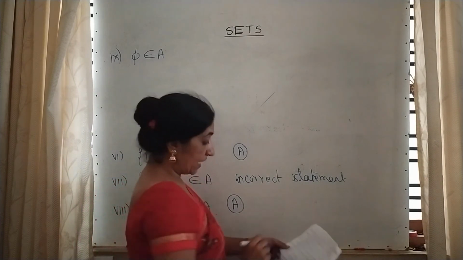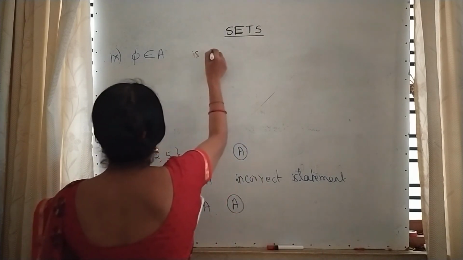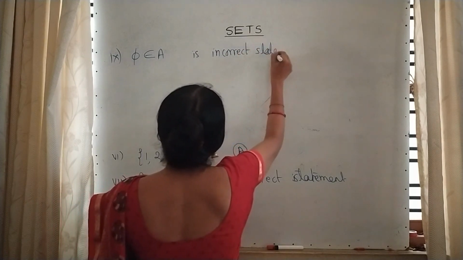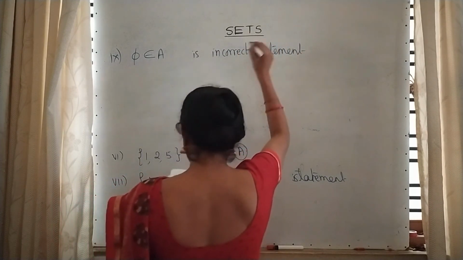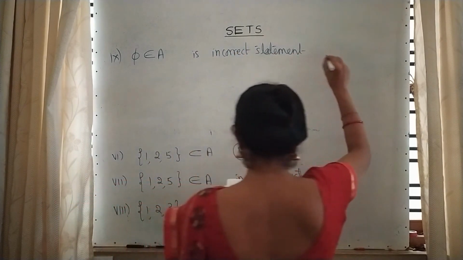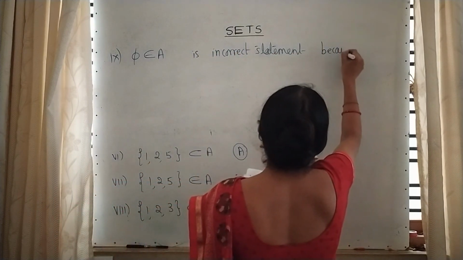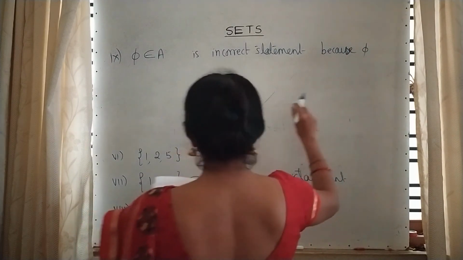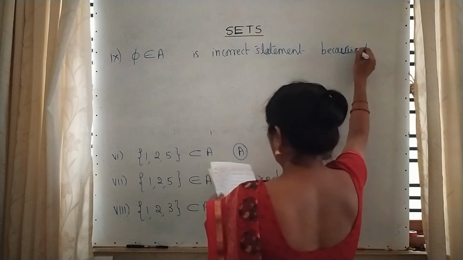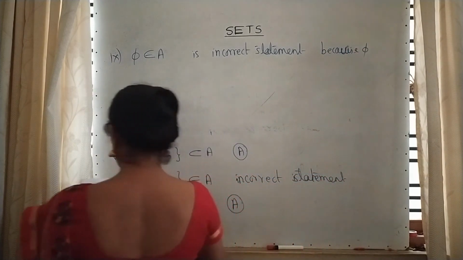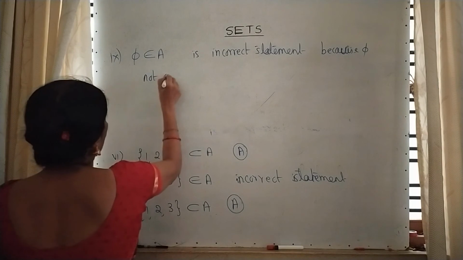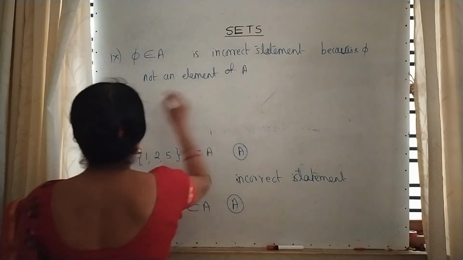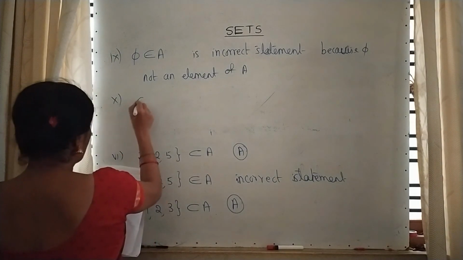So this is an incorrect statement. Write down the reason: because null set is not an element of A. Tenth is a homework, that is assignment.